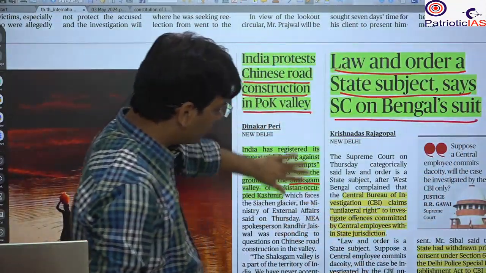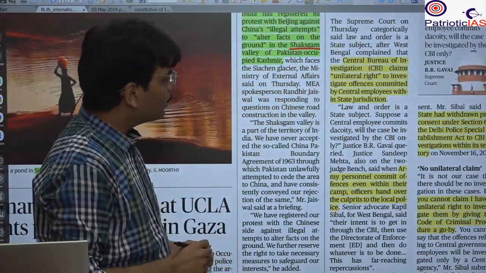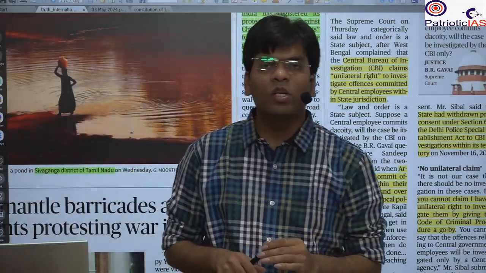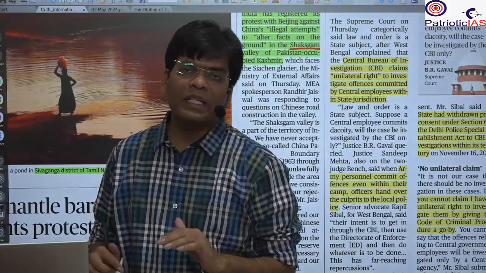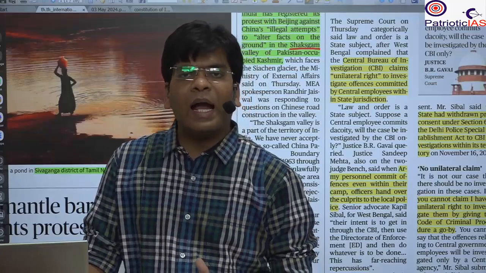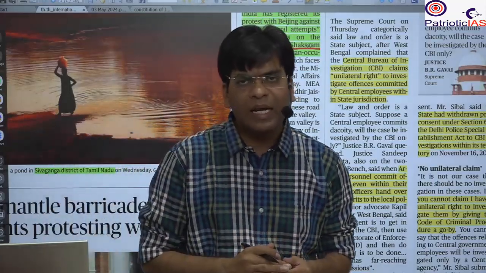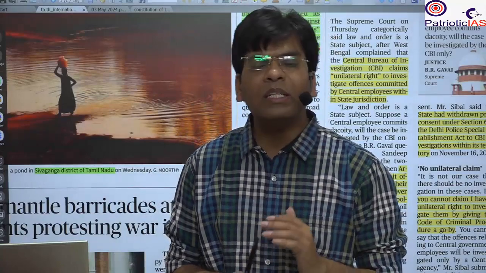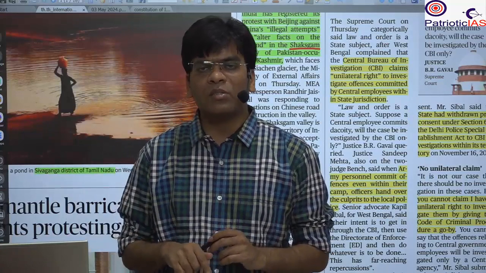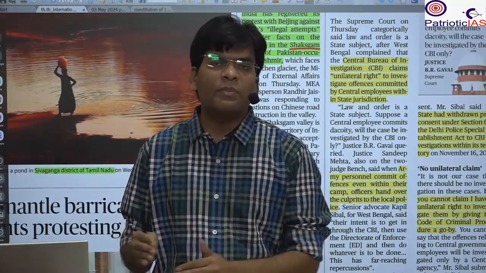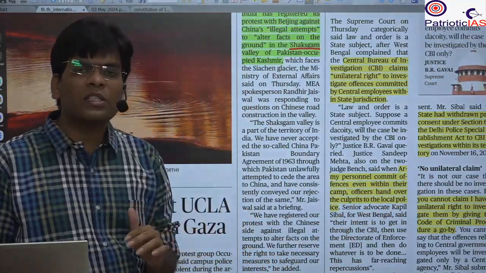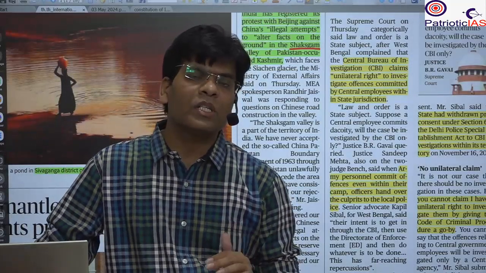Then we will see that law and order is a state subject, says the Supreme Court. Here the tussle is going on between the state government and the central government with respect to the law and order situation. For example, recently we have seen that in Tamil Nadu, one of the ED officers is being investigated by the Tamil Nadu security agency, and the person in the central ED has been accused of taking a bribe. So here the question is: if there is an employee of the central government in any of the states, who will investigate? Is it the state police or the central agency? Here the Supreme Court said that it is a law and order situation, and the law and order situation is in the state's hands.